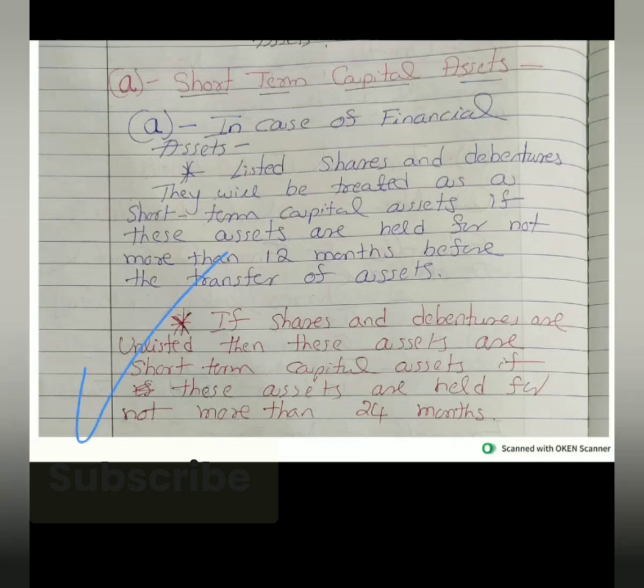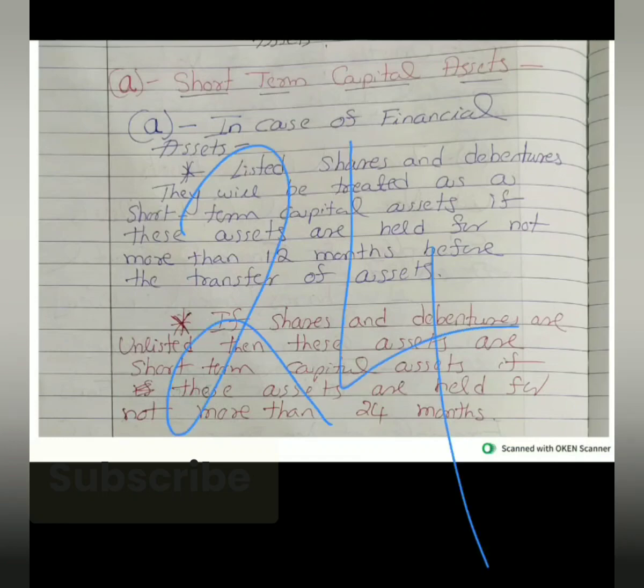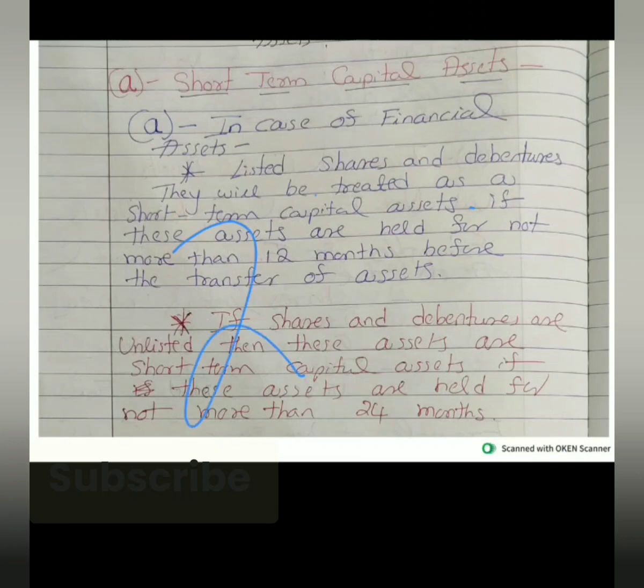The second rule: if shares and debentures are unlisted, then these shares are short-term capital assets if they are held for not more than 24 months. So for unlisted shares and debentures, the 24-month rule is applicable. 24 ತಿಂಗಳಿಗಿಂತ ಕಡಿಮೆ ಇದ್ರೆ ಅಂತಹ unlisted share short term capital asset ಆಗುತ್ತೆ. 24 ತಿಂಗಳಿಗಿಂತ ಜಾಸ್ತಿ ಇದ್ರೆ ಅಂತಹ asset long term capital asset ಆಗುತ್ತೆ.